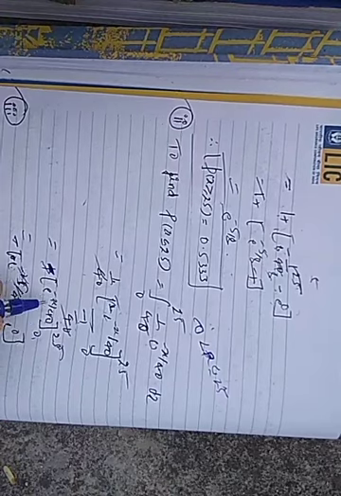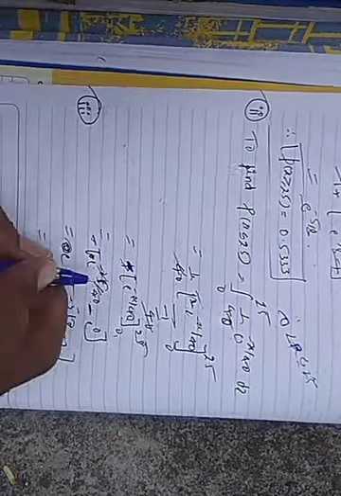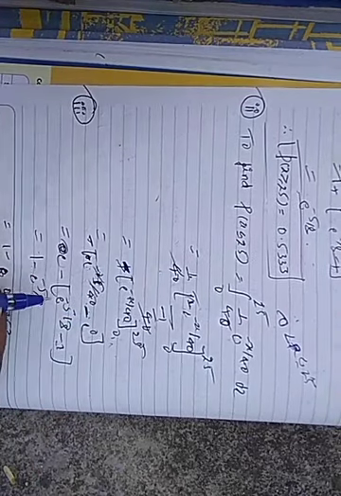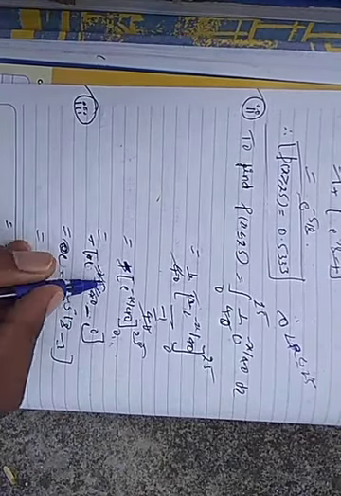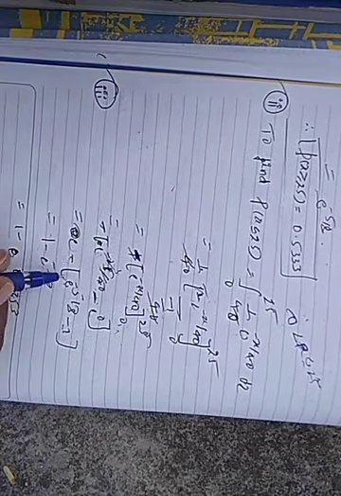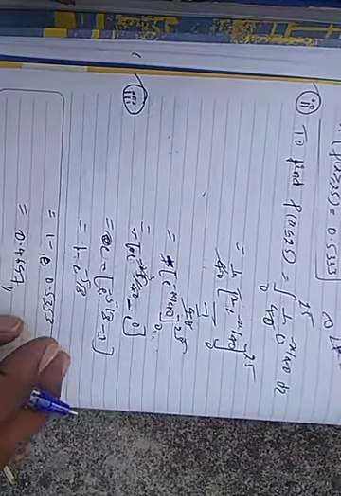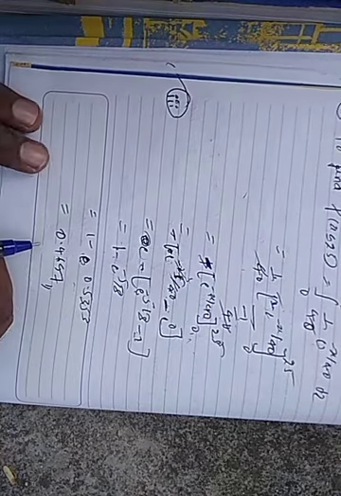In place of x put 25, that is minus e to the power of minus 25 divided by 40, minus the lower limit e to the power of 0. The 5 fives are 25 and 5 eights are 40, so it is minus e to the power of minus 5 divided by 8, and e to the power of 0 is 1. Minus into minus is plus, so that is 1 minus e to the power of minus 5 divided by 8. 1 minus e to the power of minus 5 divided by 8 is 0.533. The answer is 0.4697.